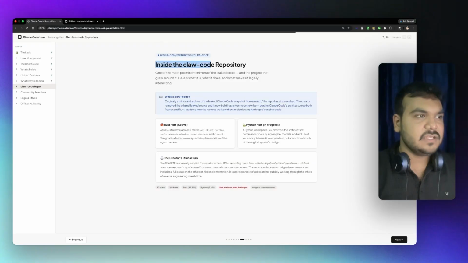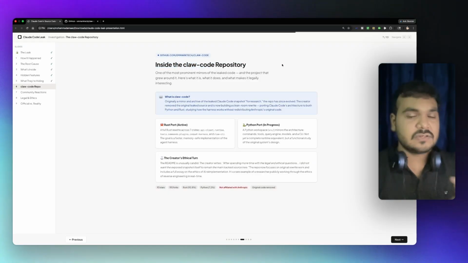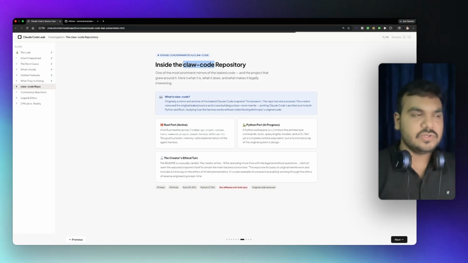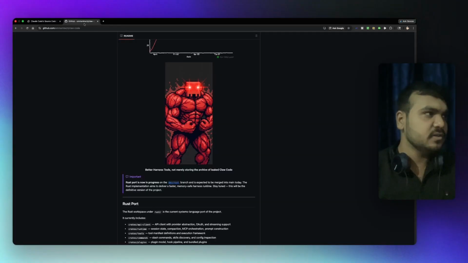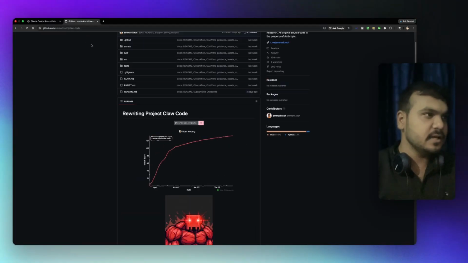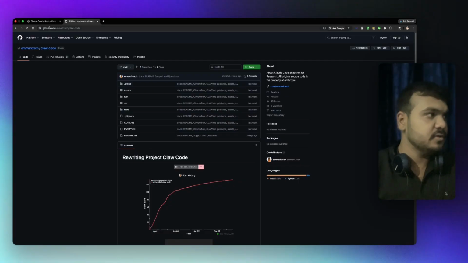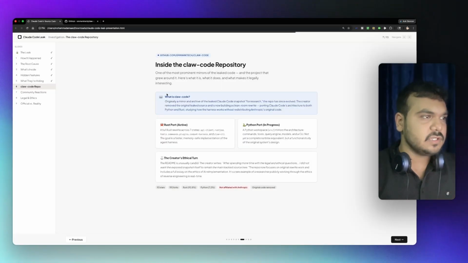And there we have the repository inside the Claude Code leak, where developers are reverse engineering how Claude Code works and basically developing their own clone of Claude Code. You can find it here, which is ARC10. So this guy is doing that. You can just find it here, and let me just tell you what it is.